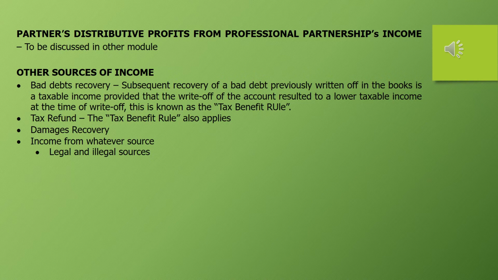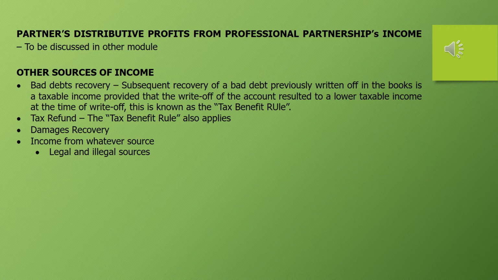Kasi nga, 'di ba, in a partnership, their intention is to divide the profits. So, kapag may profit sharing, that profit share of a certain partner will be taxable as normal tax. Ayan. So, we will be discussing more of that in a separate module pagdating sa partnership topics.